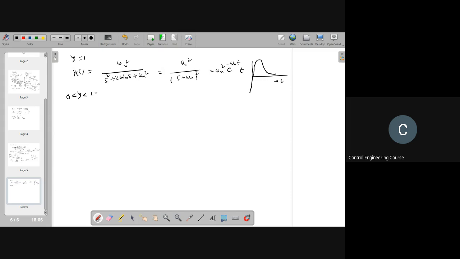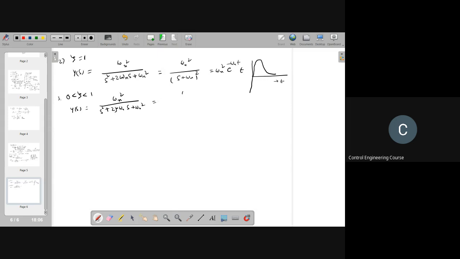Now for the case when zeta is in between 0 and 1, Y of s is equal to omega n square by s square plus 2 zeta omega n s plus omega n square.